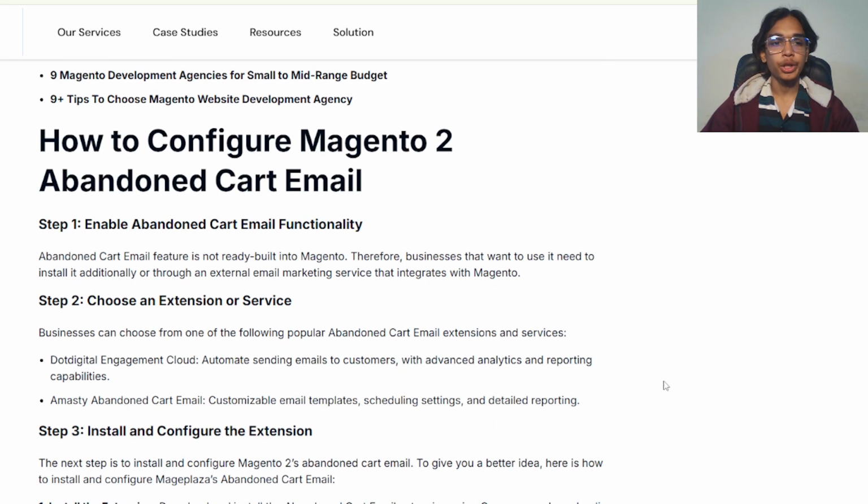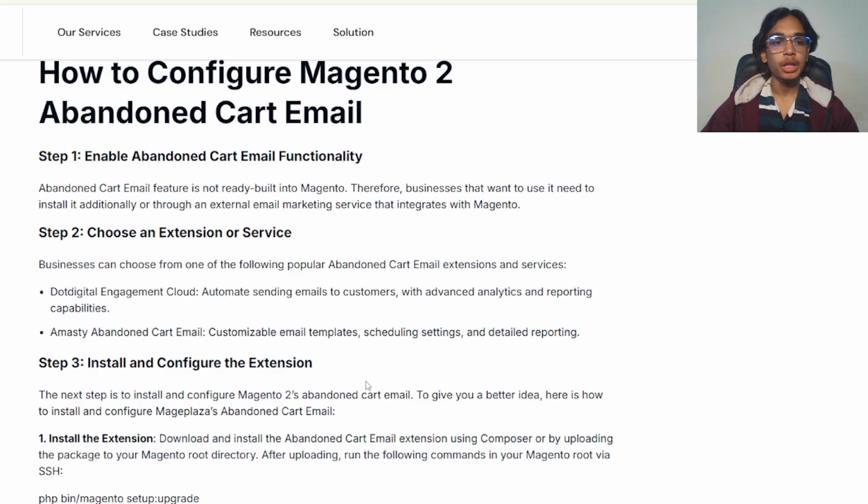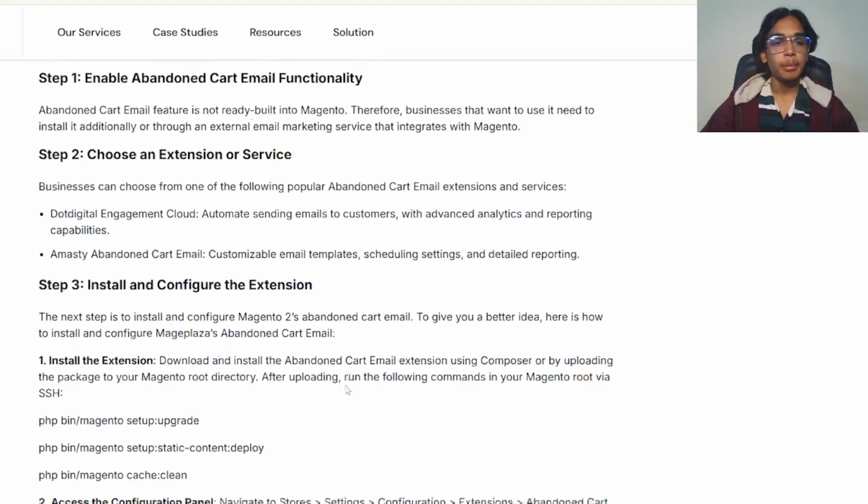How to configure Magento 2 abandoned cart email. Step 1: enable abandoned cart email functionality. Abandoned cart email features are not built into Magento, so businesses that want to use them need to install them. Additionally, there are external email marketing services that integrate with Magento.